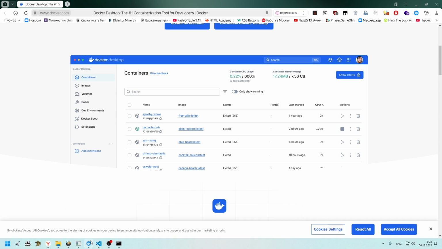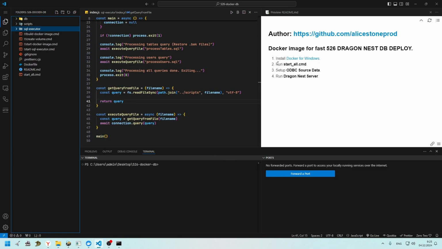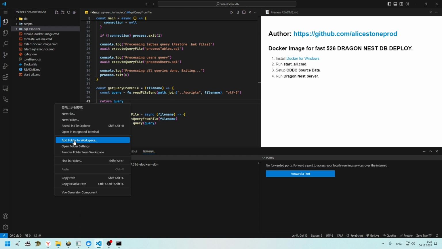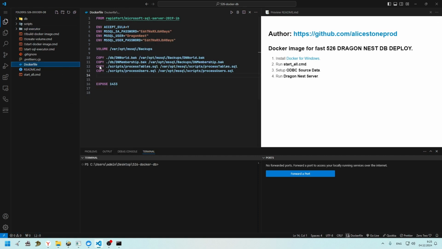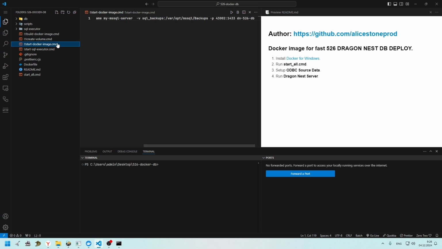So it was done. Then what I should do is start all, but I want to describe some functions or parameters. What will be done is building the Docker image with this name, then starting the Docker image with this port mapping.